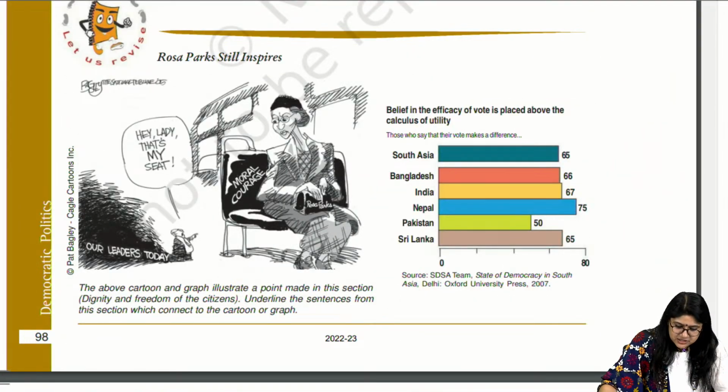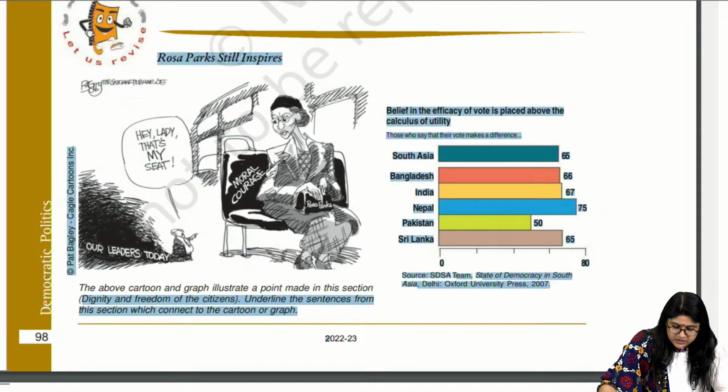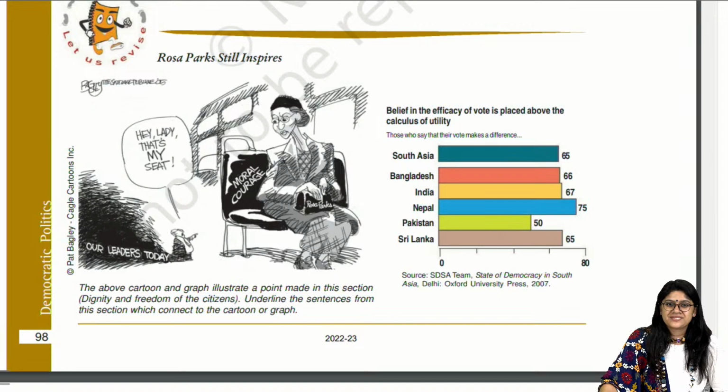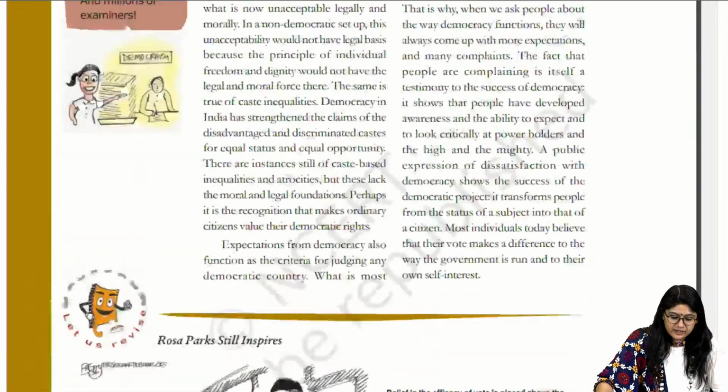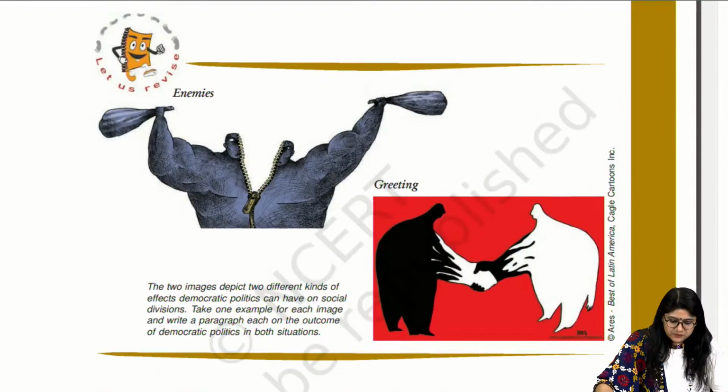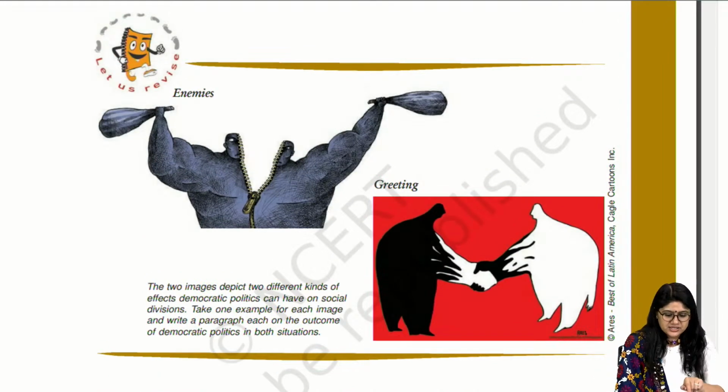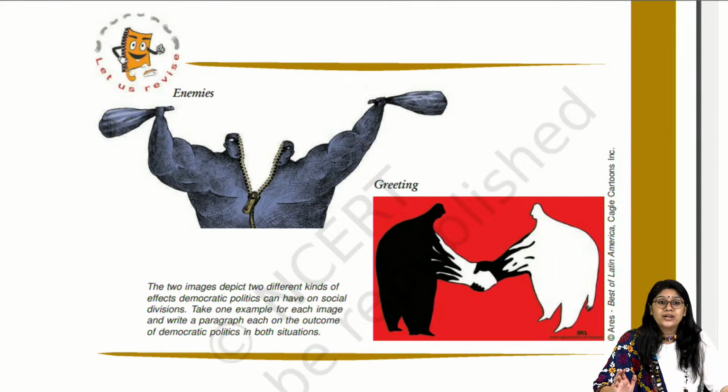See, this is my seat. Moral courage, see over here. You want me to explain the earlier diagram? Basically, over here we can see that there are two types of effects of democratic politics.